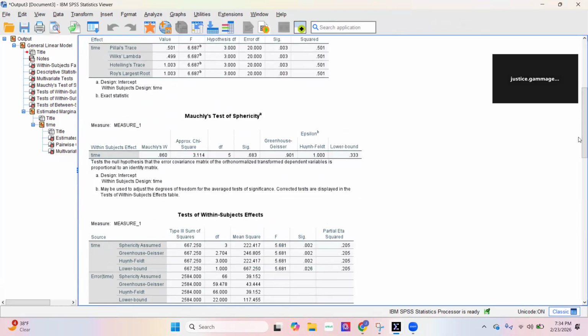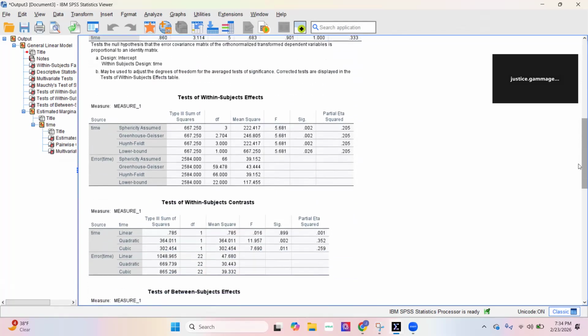Next, we're going to scroll down to the tests of within-subjects effects, which shows that F is 5.681, P equals 0.002. The partial eta squared is 0.205. Since P is less than 0.05, I reject the null hypothesis. There is a statistically significant effect of time on attitude scores. So the partial eta squared value of 0.205 indicates a large effect size, meaning chocolate had a substantial impact on attitude over time. So the next thing we're going to be looking at is the estimated marginal means.